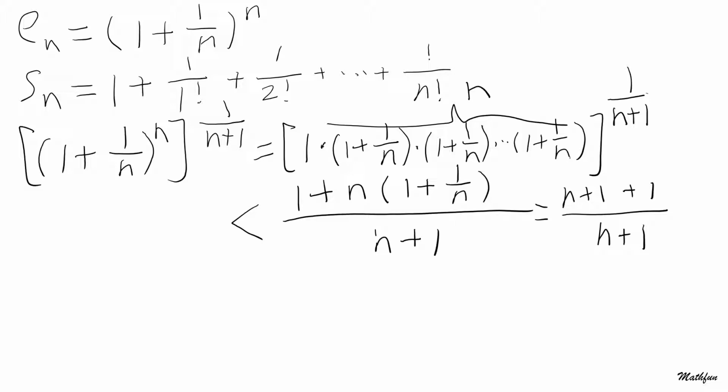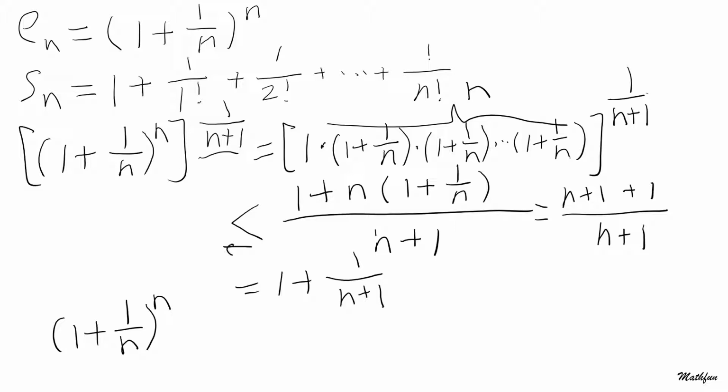Okay, so that will give you 1 plus the reciprocal of n plus 1. Now what? Well, remember we have an n plus 1 root out here, so we just express it out. That means 1 plus the reciprocal of n, and the sum to the power of n is smaller, isn't it?